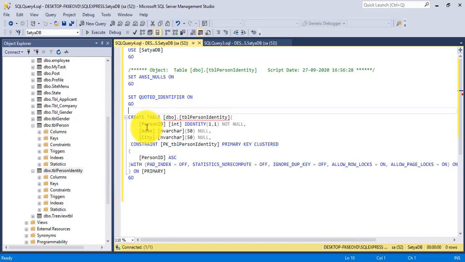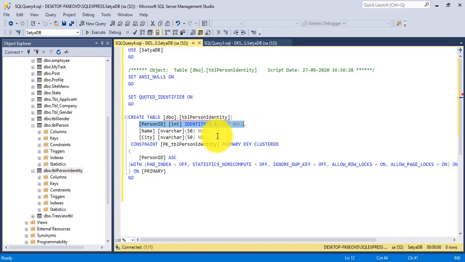Okay, now you'll see here what I did graphically, the same thing we have generated using a script. So TBL person create table, three columns, that is person ID, name, and city, and put the identity here. It is nothing but the identity seed and identity increment and not null, and the constraint is added here, and person ID is the primary key column here, and it is auto increment. What I did graphically is generated by script automatically.